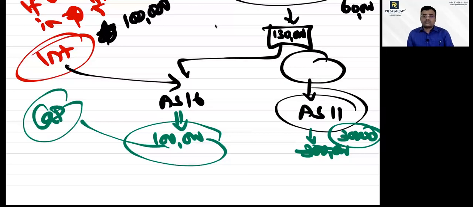This 30,000 as per AS11. Do whatever AS11 says. I hope you are clear. Clear, sir.